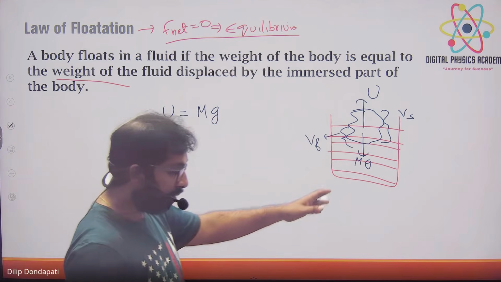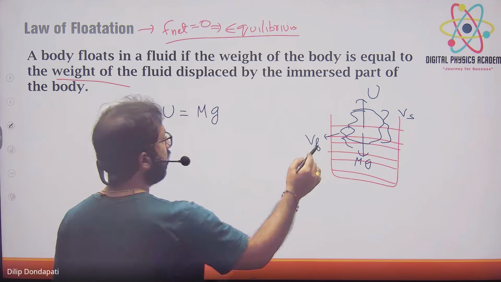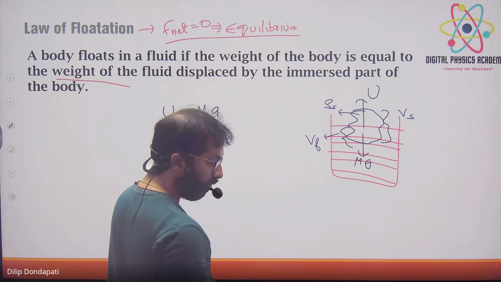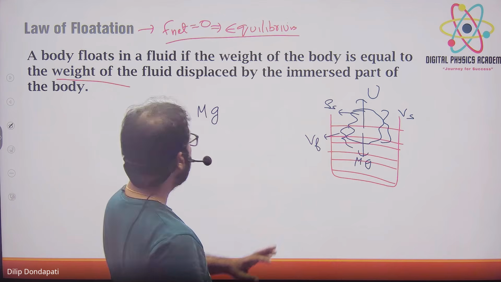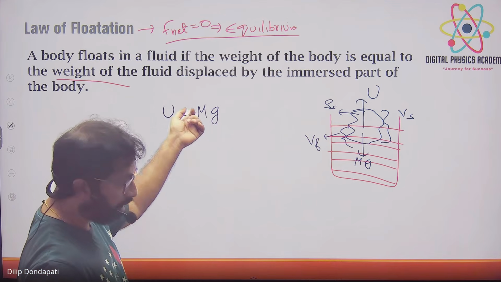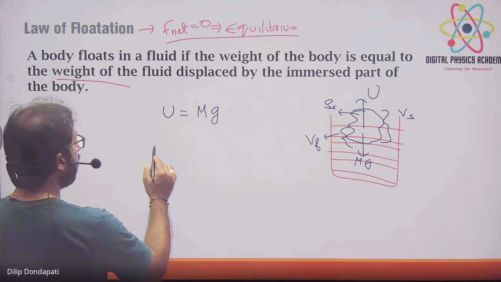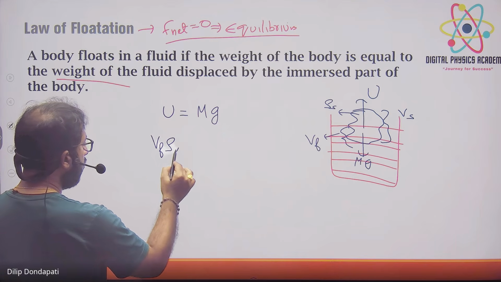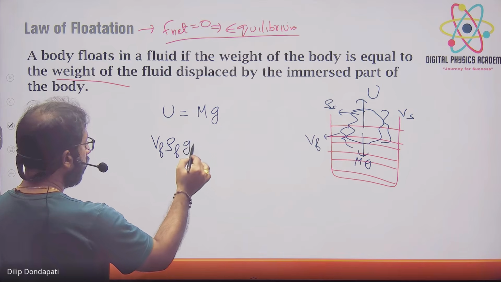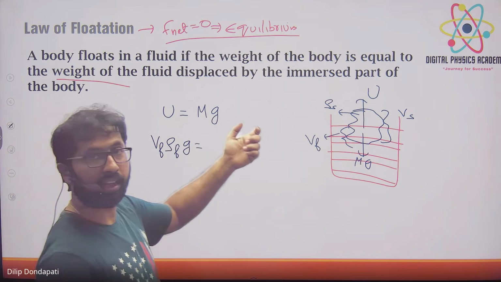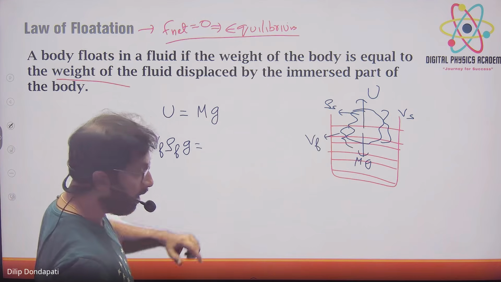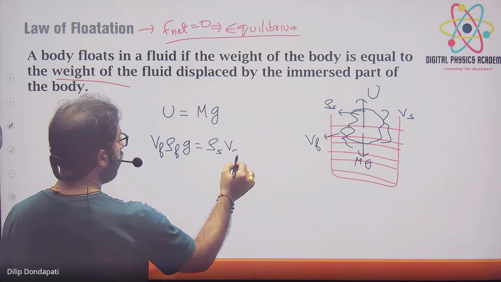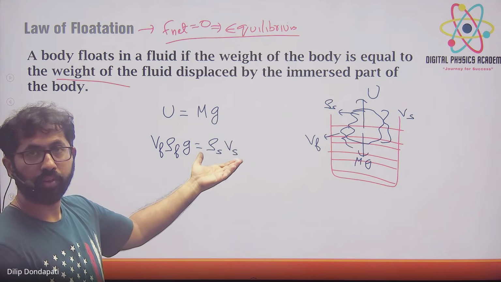Okay. And suppose the density of the solid is rho s, and you know the mass m. Tell me the mass in terms of densities. Tell me, what is the formula for upthrust? Vf into rho f into g. And mass here, mass of what? Mass of the stone. The mass of the stone is nothing but density into volume of the solid.